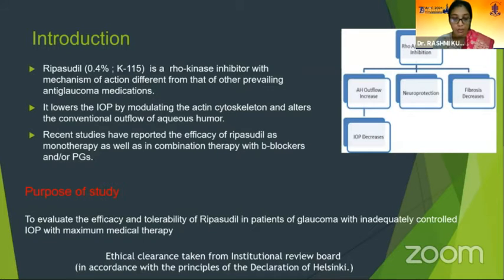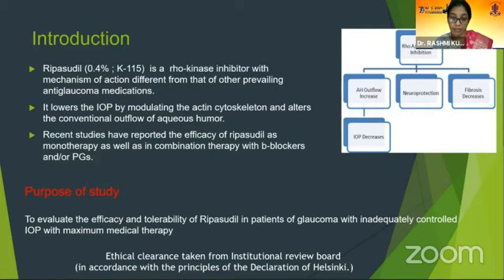But on a positive note, as good news, Ripasudil, a member of a new class of drug, Rho kinase inhibitors, has recently been made available in India, though it was approved in 2014 itself. And since its approval, it has been evaluated as monotherapy or combination therapy in glaucoma patients with encouraging results.